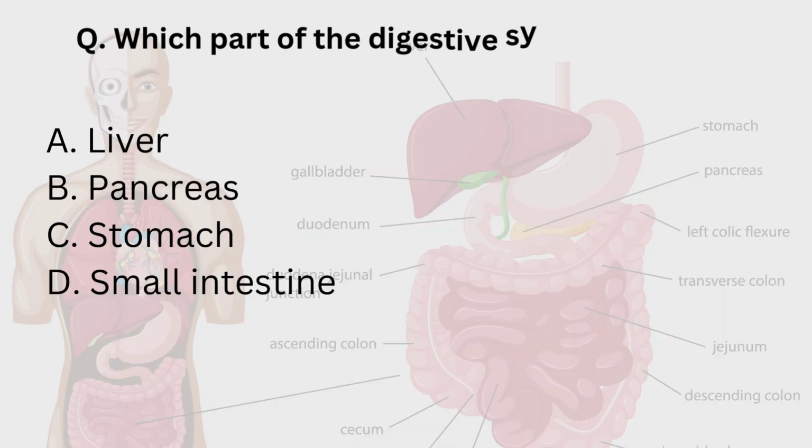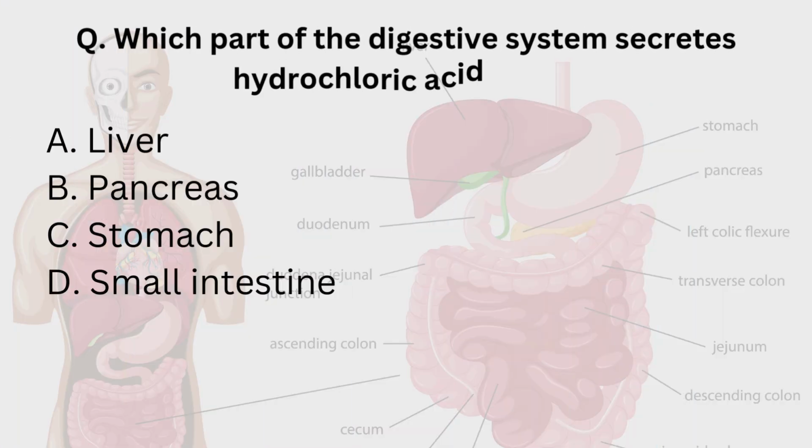Next question is, which part of the digestive system secretes hydrochloric acid? Options are liver, pancreas, stomach, small intestine. We discussed these options earlier. Here the correct answer is stomach.